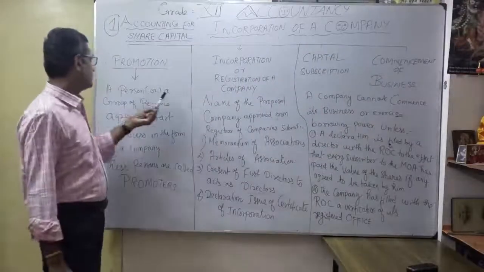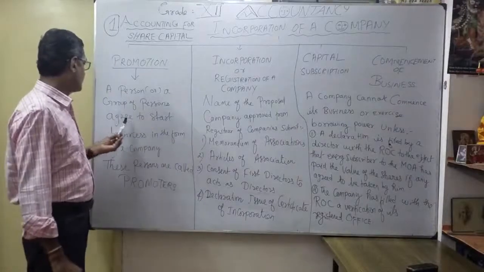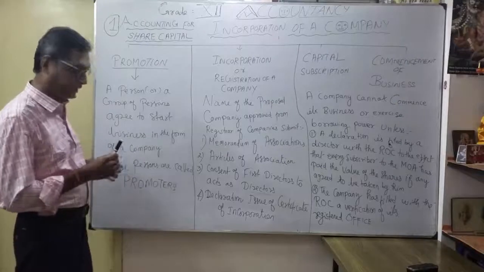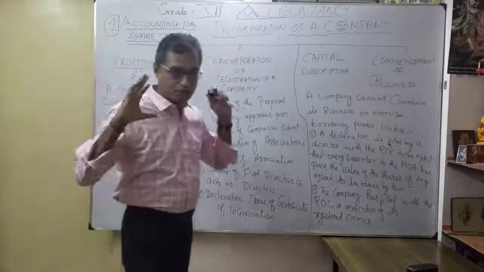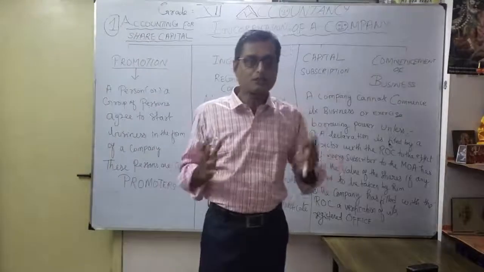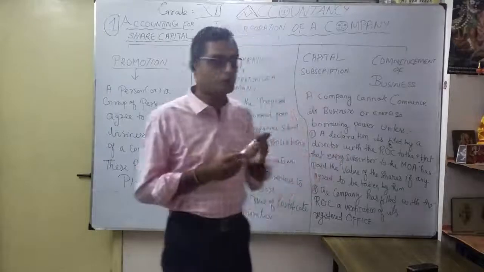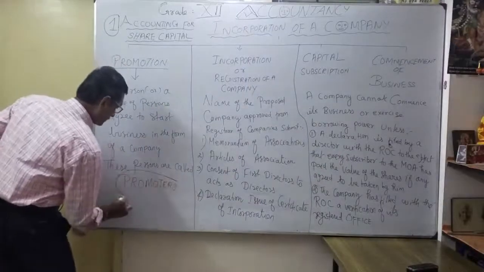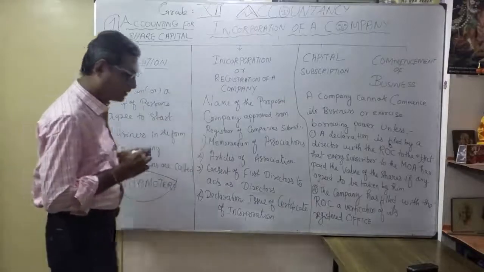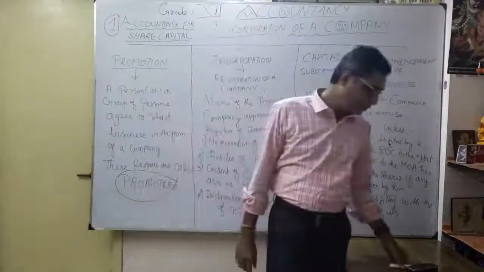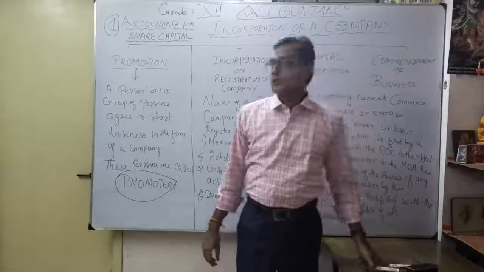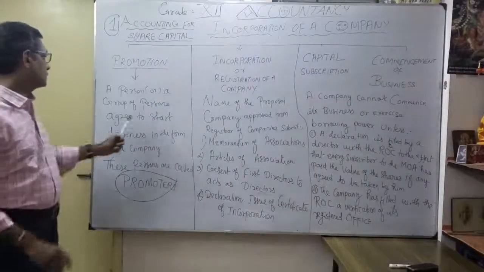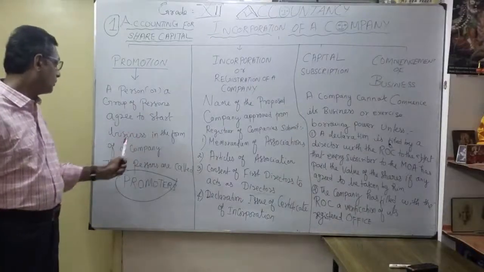A person or a group of persons agree to start a business in the form of a company. Suppose somebody plans to start a business in the form of a company.